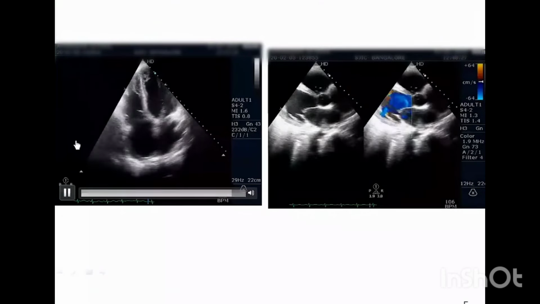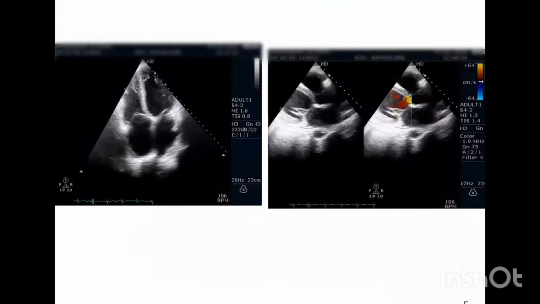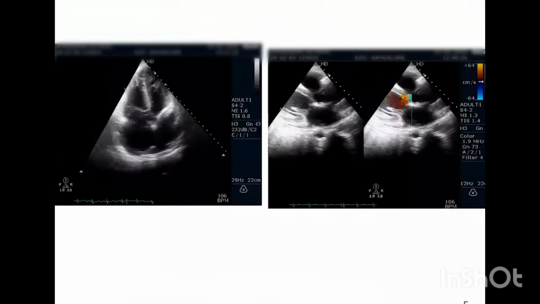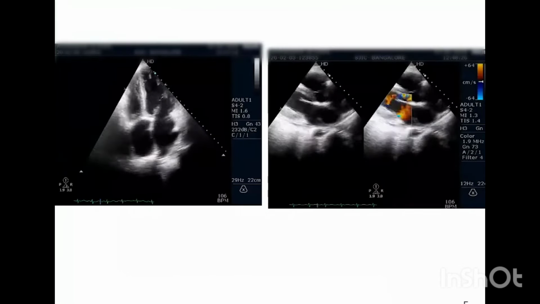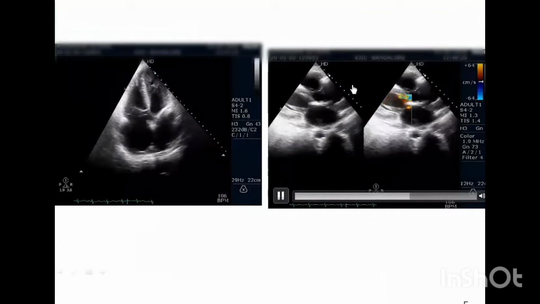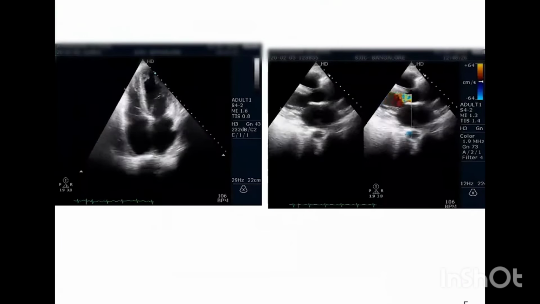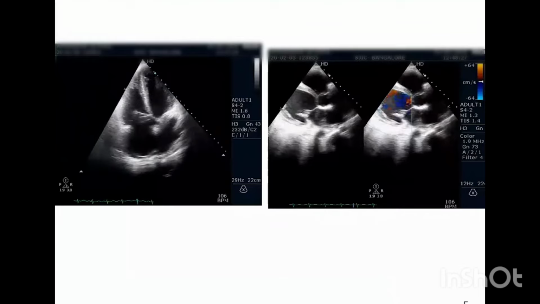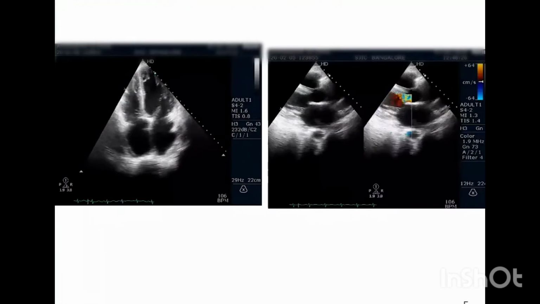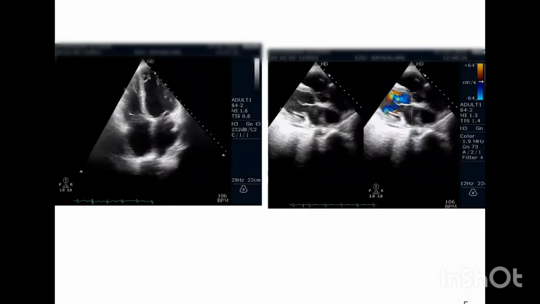The left-sided one is the apical four-chamber view, which shows dilated chambers and normal LV function. The RA and RV also appear a little dilated. LV also is a little dilated maybe. And this is the PLAX view, the parasternal long axis view. Again, we can see an enlarged RV here.